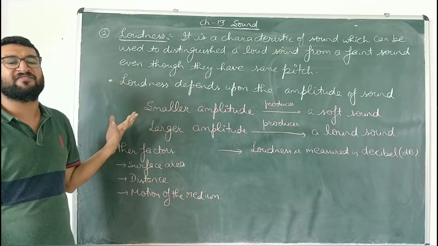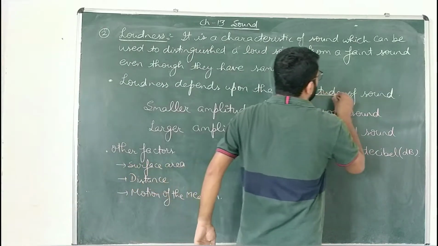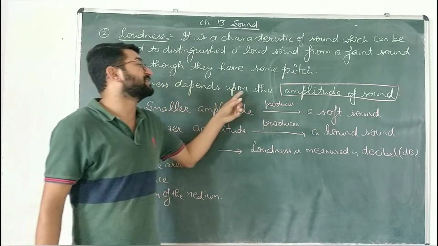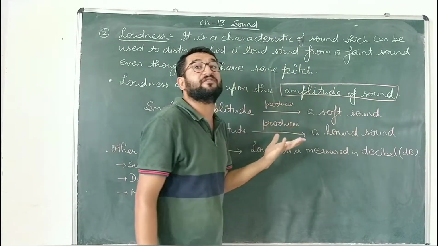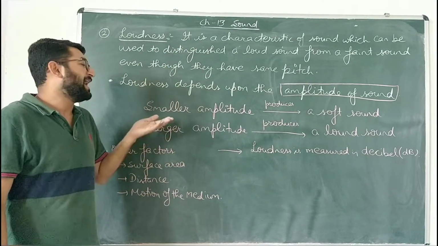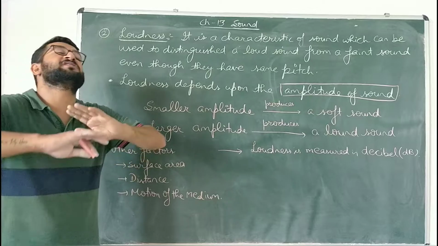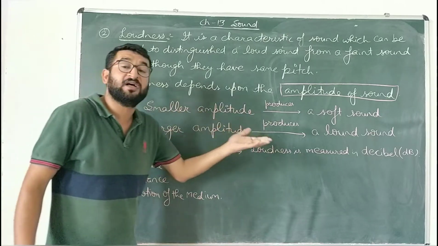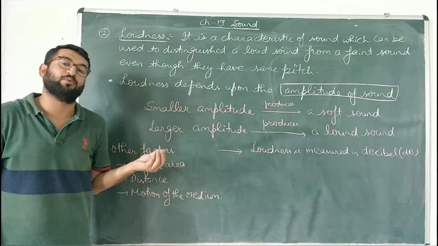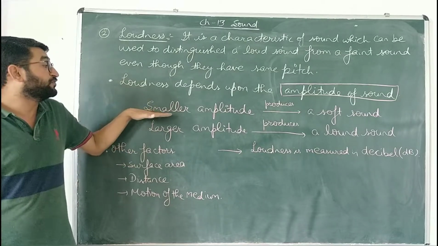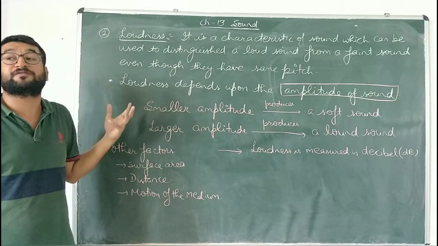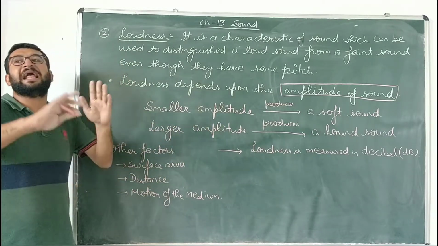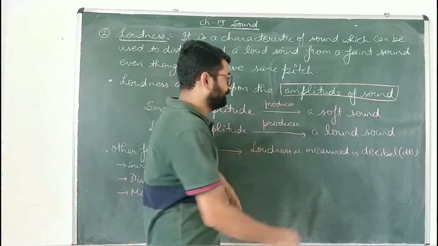Loudness of a sound wave depends on its amplitude. Pitch depends on frequency and loudness depends on the amplitude, that is energy of sound. Higher amplitude means the sound is louder, and smaller amplitude produces a soft, feeble sound. The sounds which have a very small amplitude are very soft sounds, heard very faintly, whereas the sounds with larger amplitude produce a loud sound.